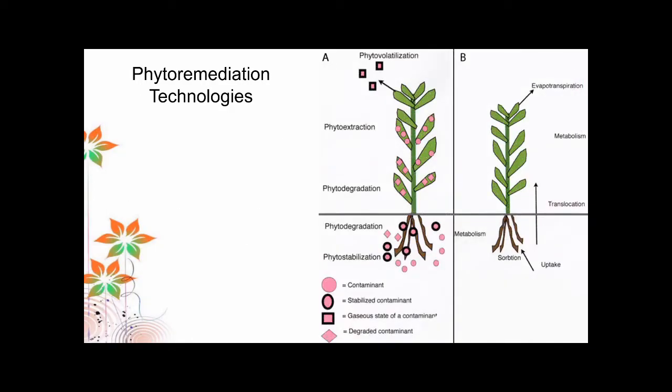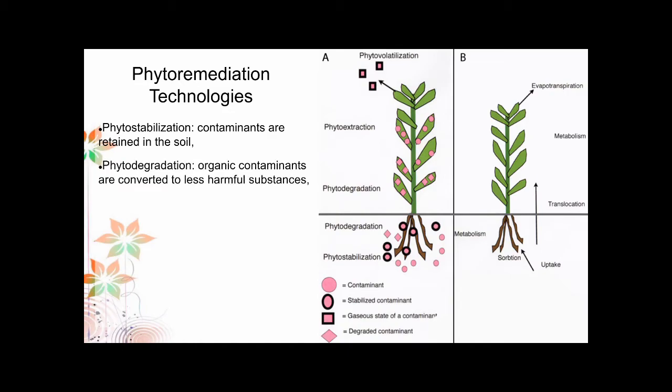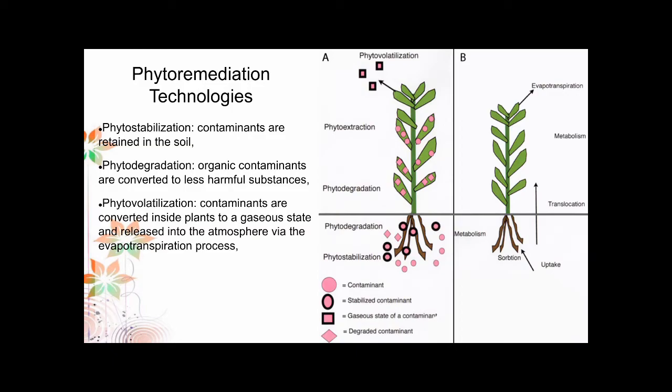So we have, as I said, because the plant is a more complex organism than microorganisms, several technologies that the plants utilize to do their job in detoxifying the environment. So you have phytostabilization, where the contaminants are detained in the soil but are stabilized. Phytodegradation, they convert the organic contaminants to a less harmful substance.